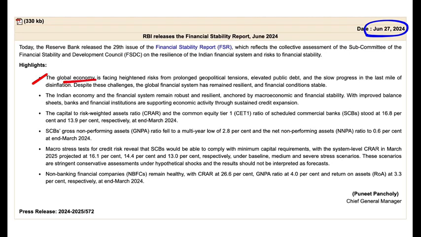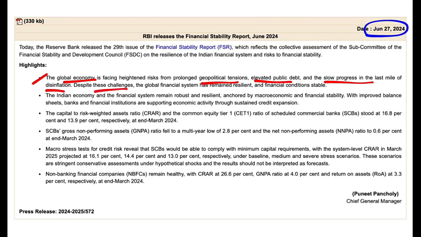Well, first let's talk about the risk. So the global economy is facing risk from what? From geopolitical tensions, like we see recently between Iran, Israel. We also see between Israel, Palestine, Hamas, or even in Ukraine, Russia. These are geopolitical tension, elevated public debt, and the slow progress in the last mile of disinflation. So it is becoming very difficult to control the inflation because of the wars and geopolitical tension, the supply chain is getting disrupted.